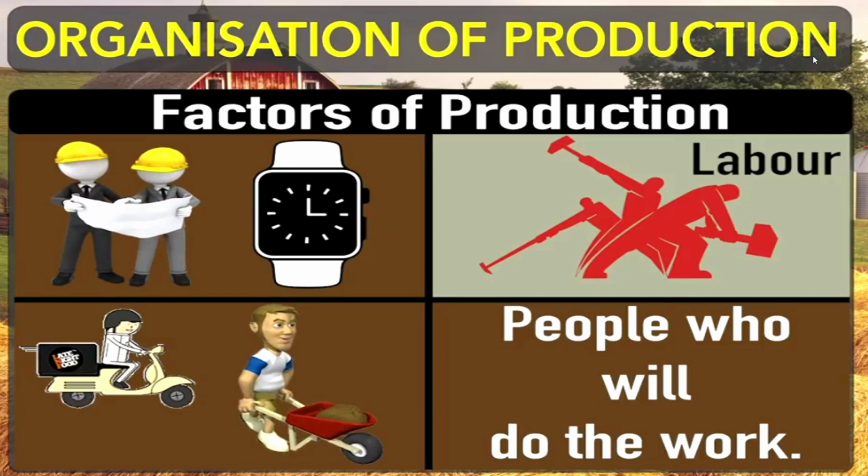Here, labor: people who will work for us, who are working in our working places, who are helping us in producing various kinds of things at different levels, in primary sectors, in secondary sectors, in tertiary sectors. So here you can see on your screen that the second requirement is labor, that is, people who will do the work. Some production activities require highly educated workers to perform the necessary tasks. Other activities require workers who can do manual work. Each worker provides the labor necessary for production.